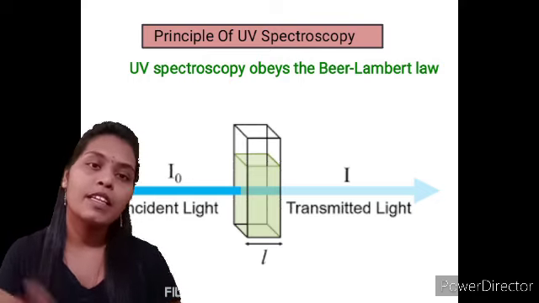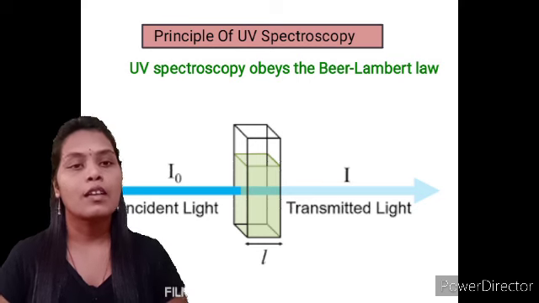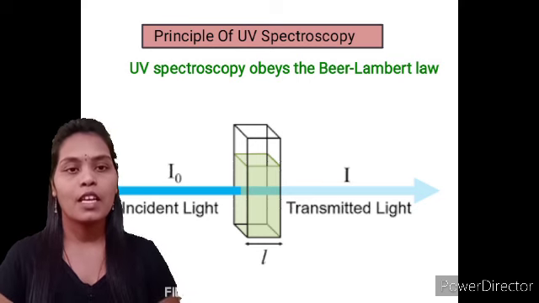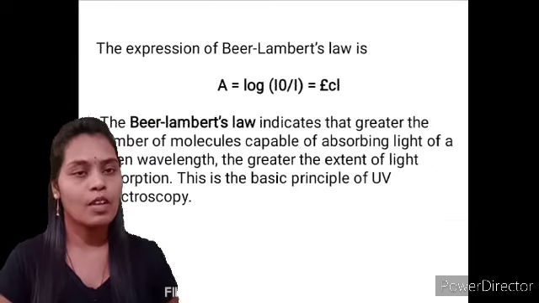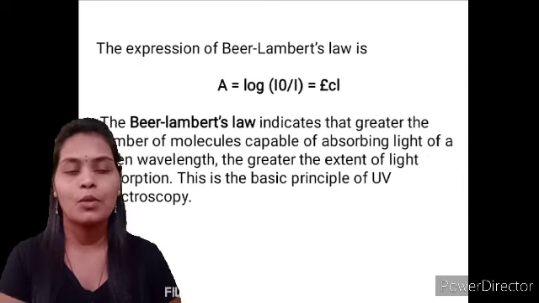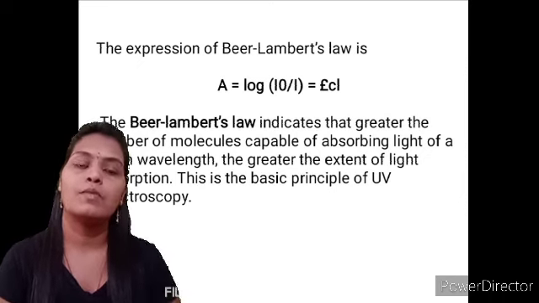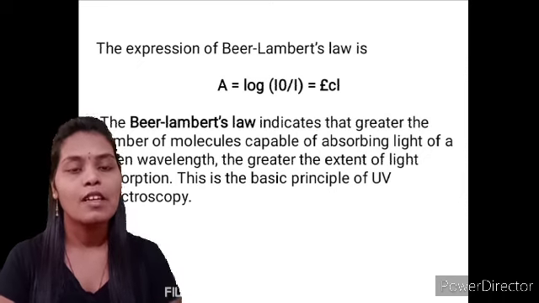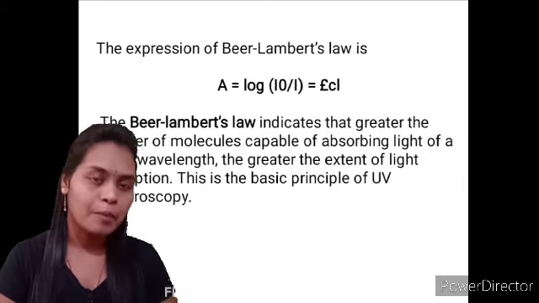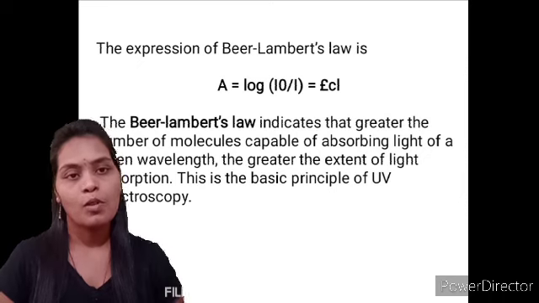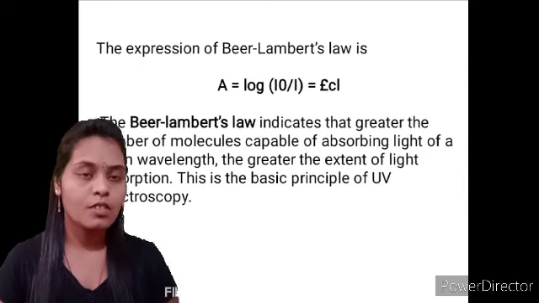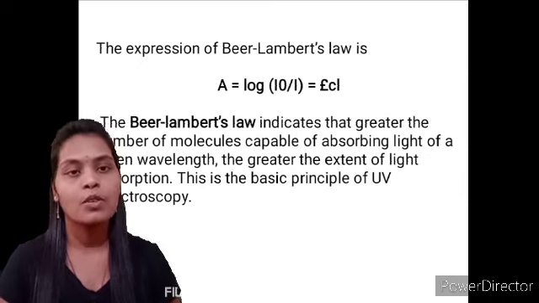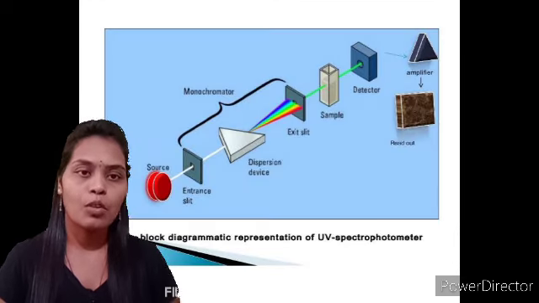The mathematical expression of the Beer-Lambert's law is A equals log of I0 upon I, equal to epsilon into C into L. Here C is the concentration and L is the length of the absorbing medium. It indicates that the more absorbing substance in your compound, the more intense peak you get.